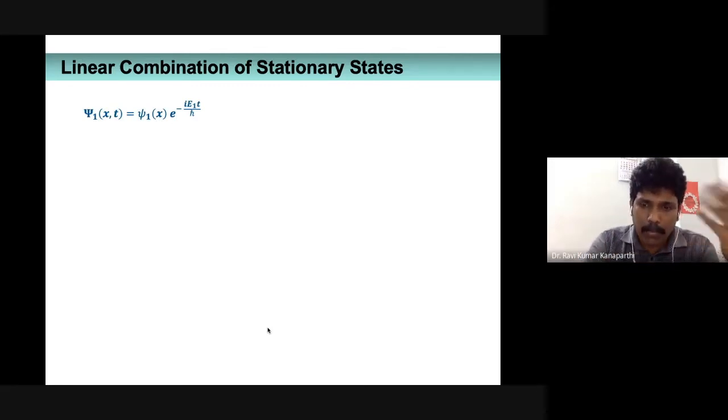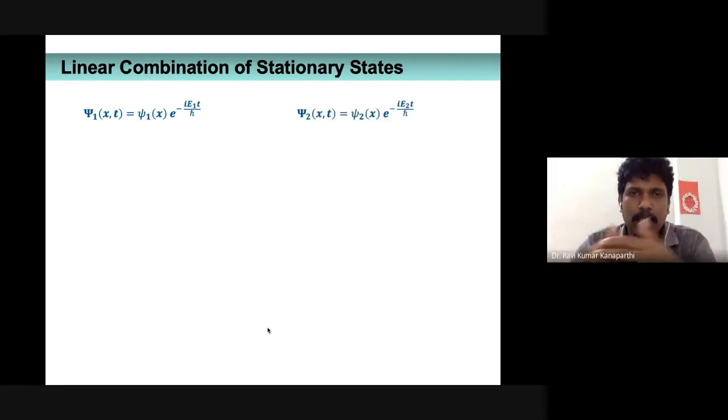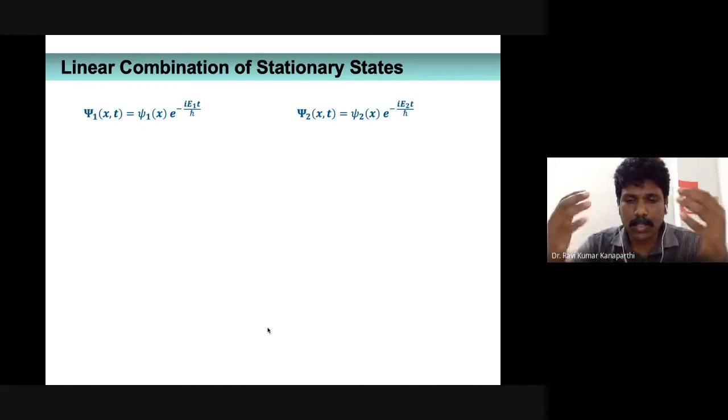I am going to take one more wave function, because we need two wave functions, two stationary states, right? So let us imagine capital psi1 of x comma t, which is nothing but psi1 of x e to the power minus iE1t by h cross. That is one stationary state. Similarly, let us also consider another stationary state, psi2 of x comma t. There are two stationary states.